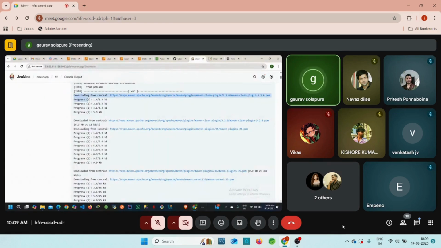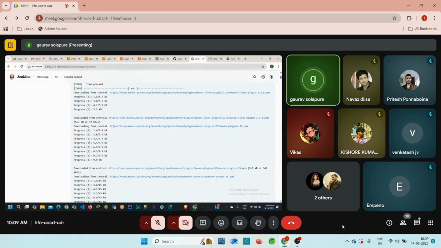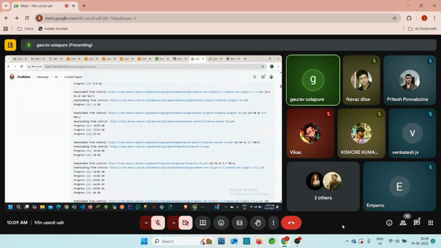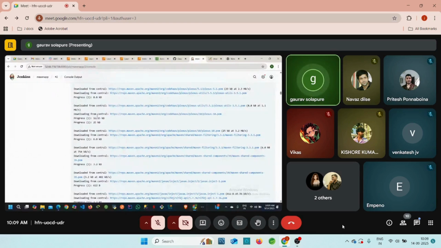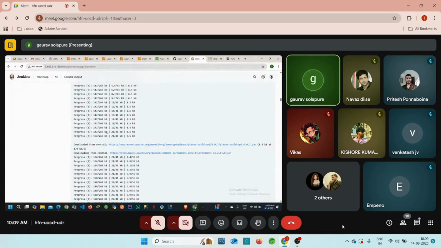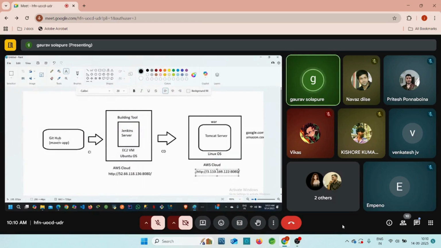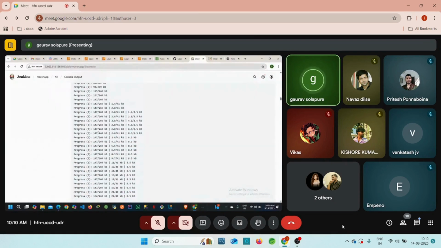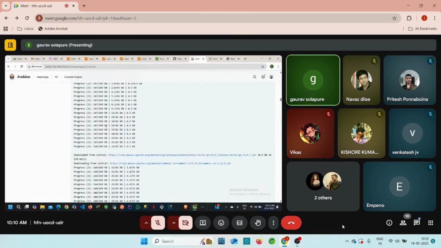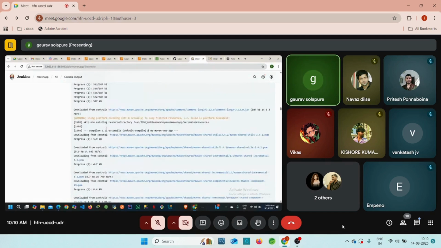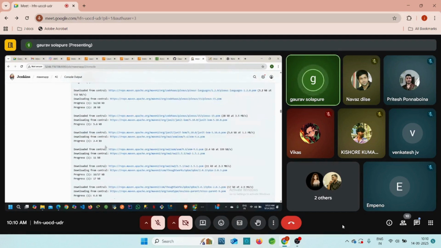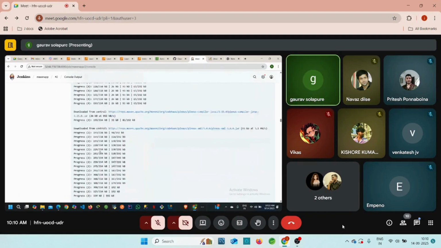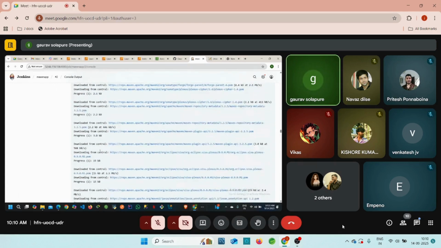Then the application tries to install some Maven repositories from the server, right? Download is happening. See, download in progress, downloading from the central repository, right? Whatever is required to build our application, those repositories or dependencies, Jenkins is going to try to download from the server, right? It means the central repository. Downloaded, in progress, downloaded.